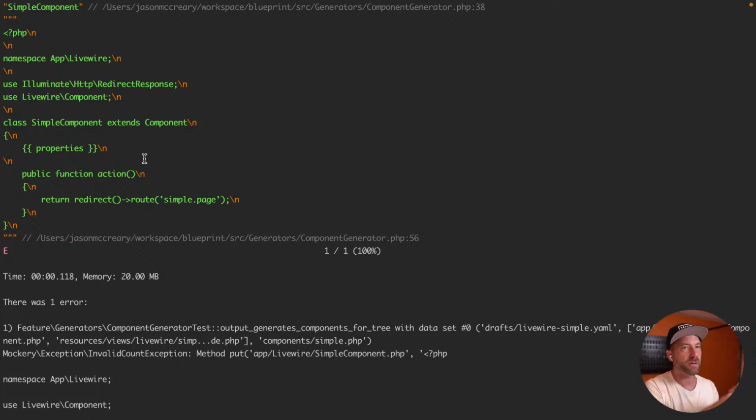Tomorrow we'll get that other test fixture working because I think when we do that, we're already generating theoretically more code than the make command does, which is the whole point of Blueprint, to do more, to be like make on super steroids. I think once it's generating mount and properties and you can put more statements in here, that's obviously way above and beyond what's currently out there. And I think that's good enough for an initial merge.